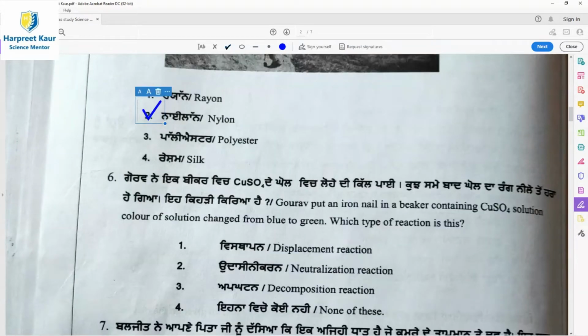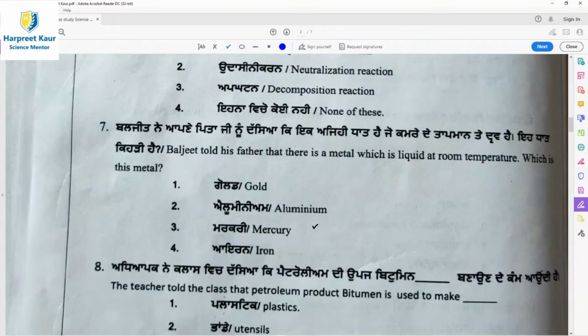Then question 6, Gaurav put an iron nail in a beaker containing copper sulfate solution. The color of the solution changed from blue to green. Which type of reaction is this? So option 1, displacement reaction.